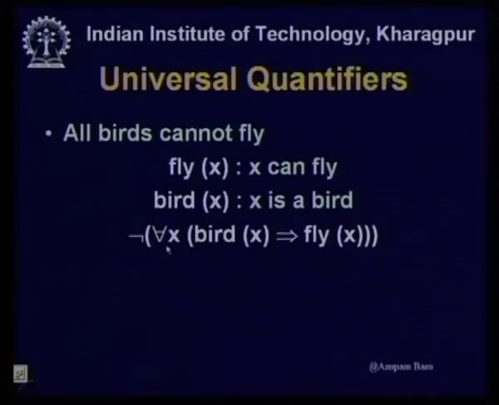If I had written for all x, if x is a bird, then x can fly, that is not true, since I am saying all birds cannot fly. So the statement for all x, bird x implies fly x is not true. This is the predicate logic expression, with quantifier and variable, for the statement all birds cannot fly.